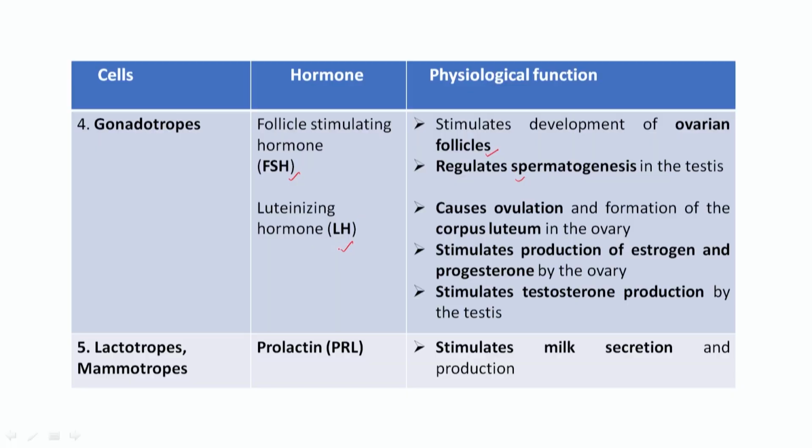Then the second is luteinizing hormone. Luteinizing hormone causes ovulation; mainly it has an important role in ovulation, and it stimulates the production of estrogen and progesterone by the ovary, and also stimulates testosterone production by the testes. So, these are the important functions of luteinizing hormone. The last cell is called lactotropes, which secrete the important hormone called prolactin. Lactotropes are also called mammotropes. Prolactin has an important role in milk secretion and milk production. So, these are the cells present in the anterior pituitary.